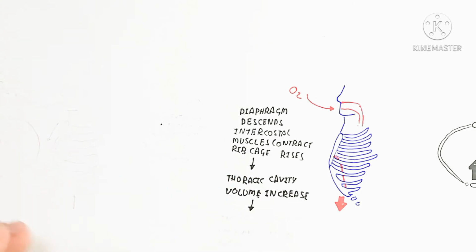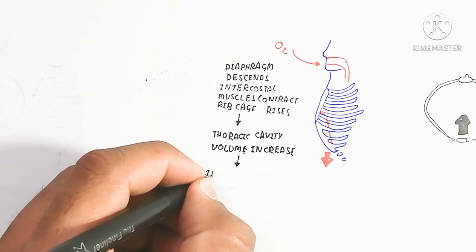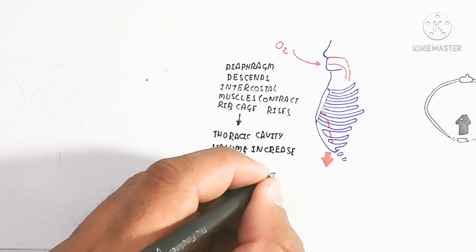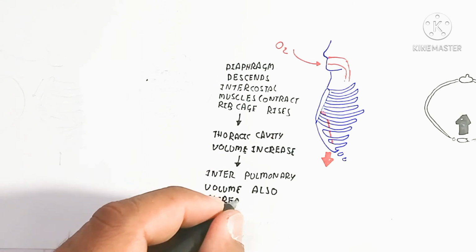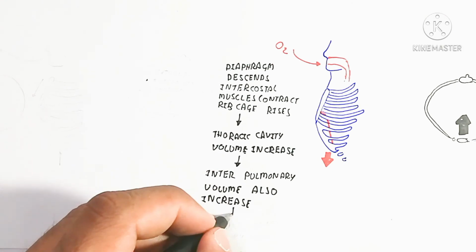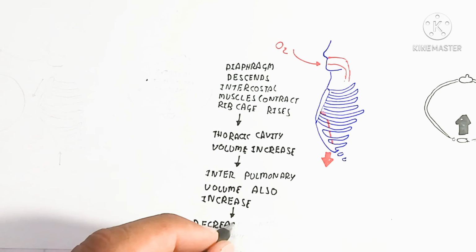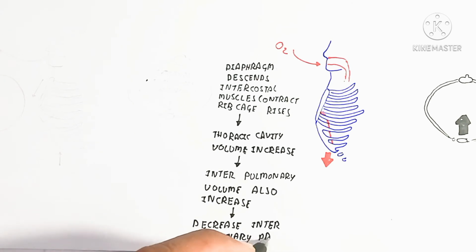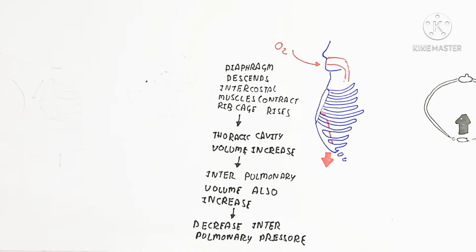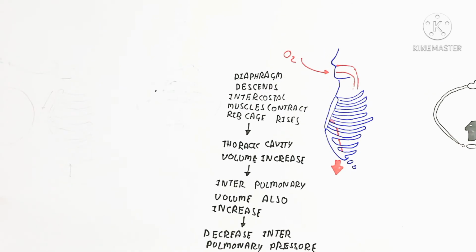So when you breathe in, the intercostal muscles contract to move the sternum upward. It is important to know that the contraction of the intercostal muscles is during inspiration, not expiration.